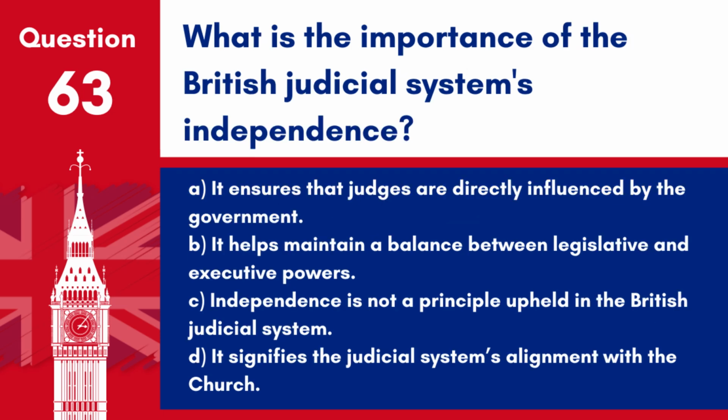Question 63. What is the importance of the British judicial system's independence? A. It ensures that judges are directly influenced by the government. B. It helps maintain a balance between legislative and executive powers. C. Independence is not a principle upheld in the British judicial system. D. It signifies the judicial system's alignment with the Church. Answer: B. It helps maintain a balance between legislative and executive powers. The independence of the judiciary is crucial for fair and unbiased administration of justice.